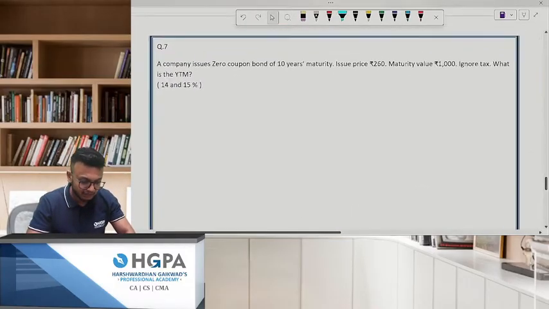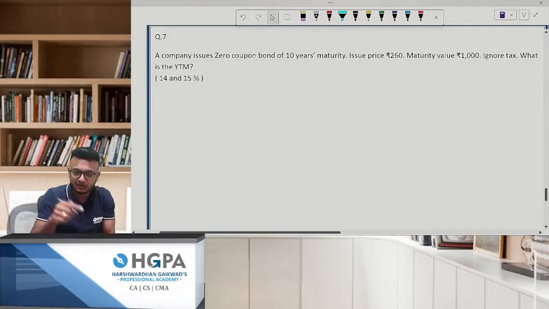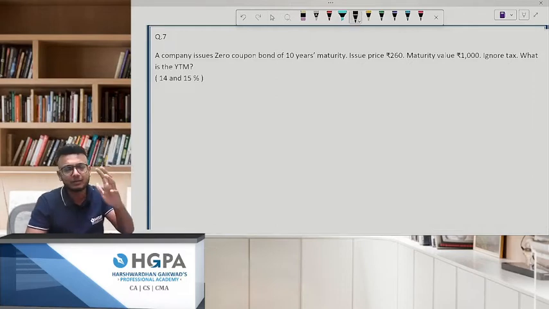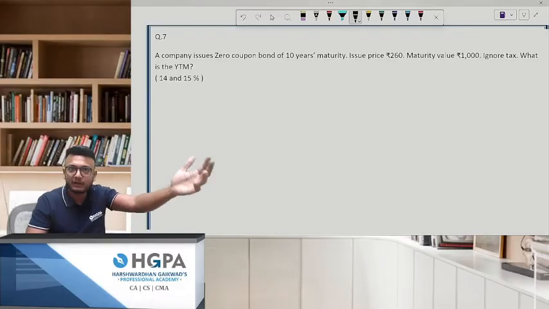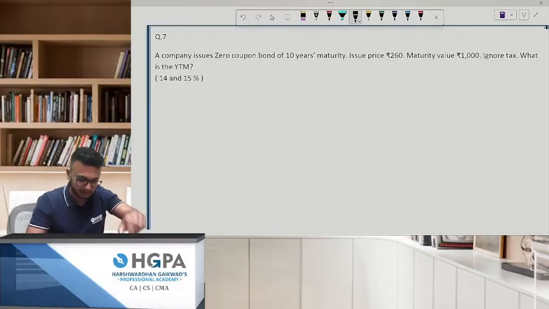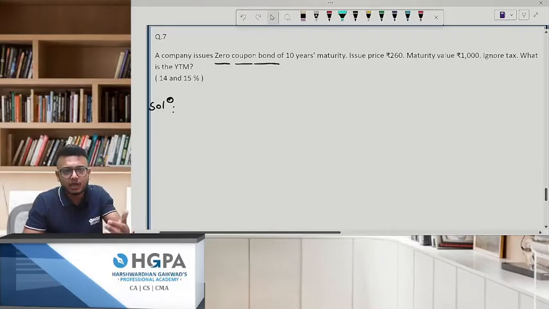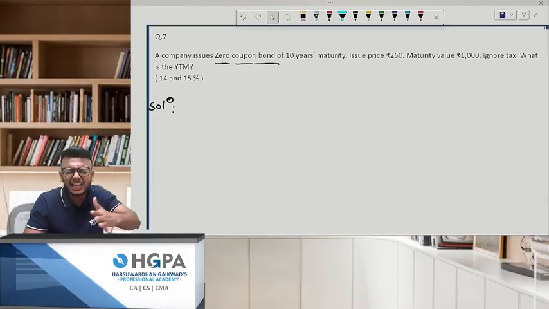Now, chalo, I've taken one more question which is there in your syllabus, in your module only. But they've taken the help of present value table and all. We'll try to solve it. Just pay attention. Solution. The first thing is this is a zero coupon bond. What is the meaning of zero coupon bond? You are not going to get any interest in your entire life. That is what is called zero coupon. Then sir, why on earth we will invest? The benefit is the difference amount, issue price minus your maturity value.